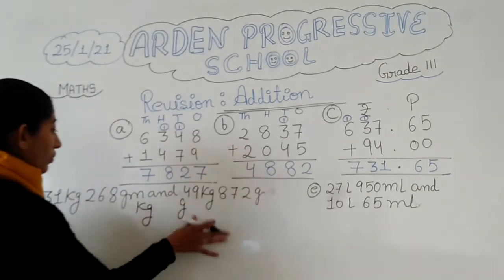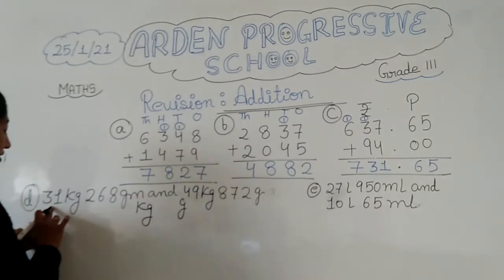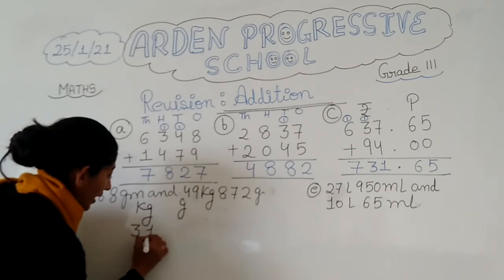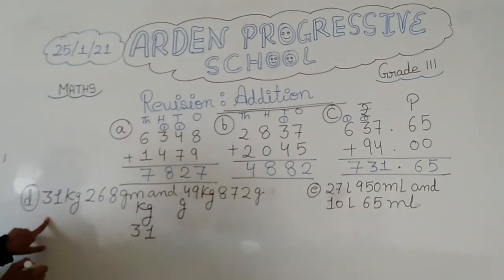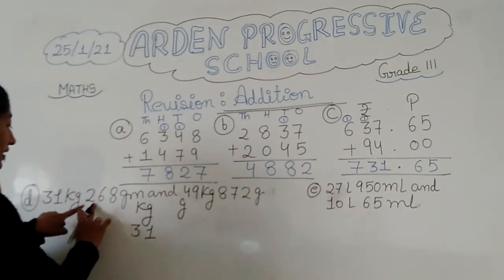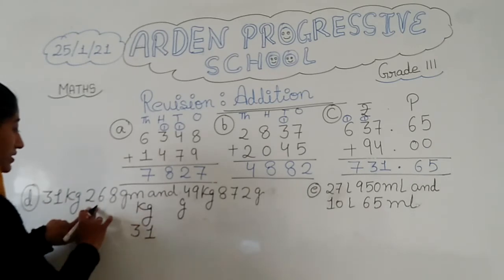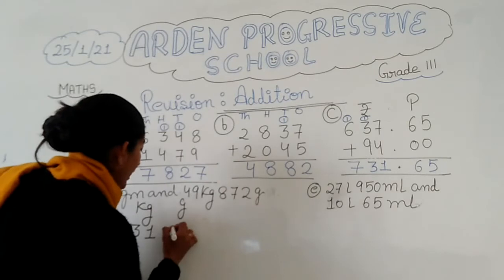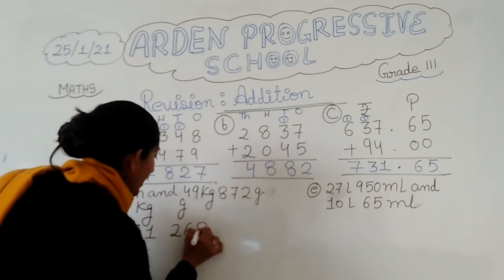Now, what is given in the gram part? It is 31 kg. So in the kg part I am writing 31 here. And then what is given with 31 kg? With it, gram is given, 268. So along with this only I will write 268.